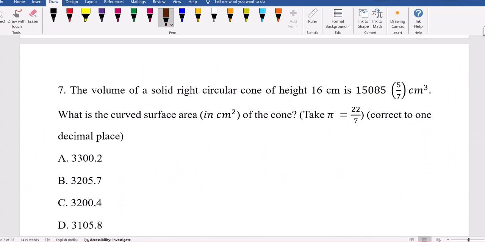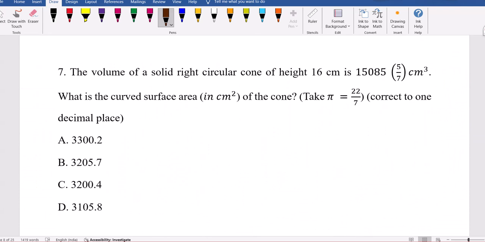Now see this. The volume of a solid right circular cone, which is at the center alignment, with height given as 16 centimeters, is 15085 5 by 7 centimeter cube. What is the curved surface area of the cone?